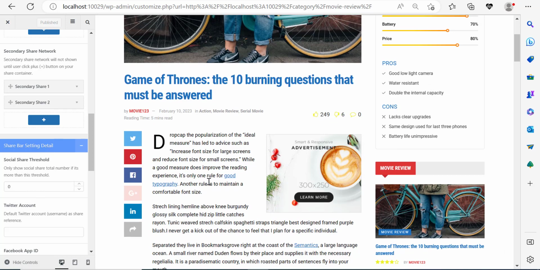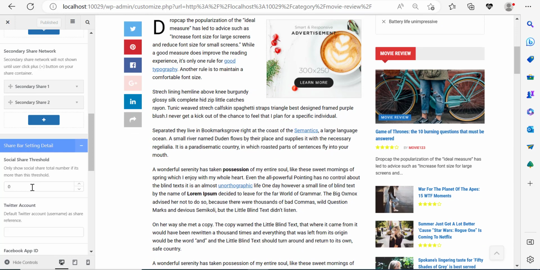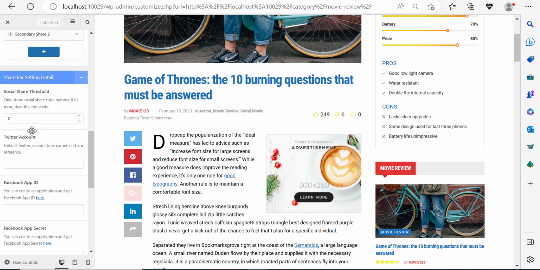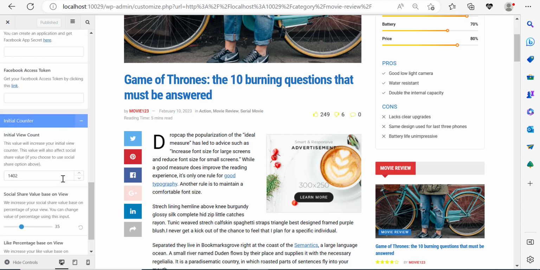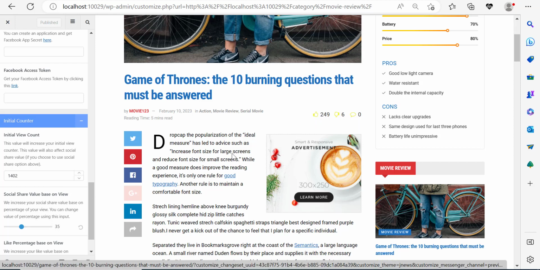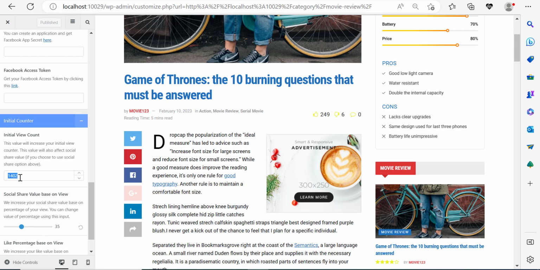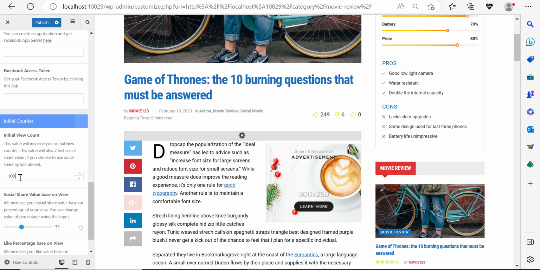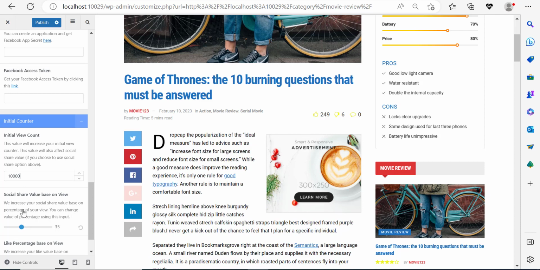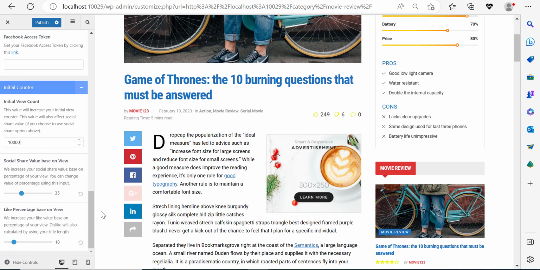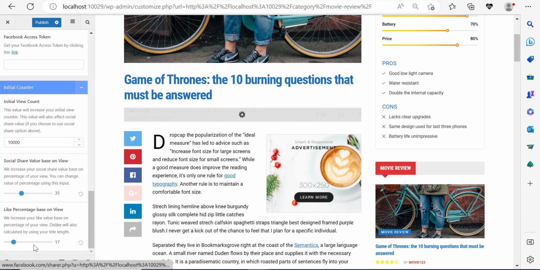Now, over here, social share threshold. They're not showing the social shares for some reason. Let me scroll down and see some more. Initial view counter: they're also not showing the view counter, but they are showing the number of likes. The number of likes is based on the view counter. So for example, if I increase this view counter to maybe 10,000, then the like-based percentage on view comes into play. If I change this up to maybe 26 and then change it back to 18%, now it's going to function. Let's just change it to 19%.